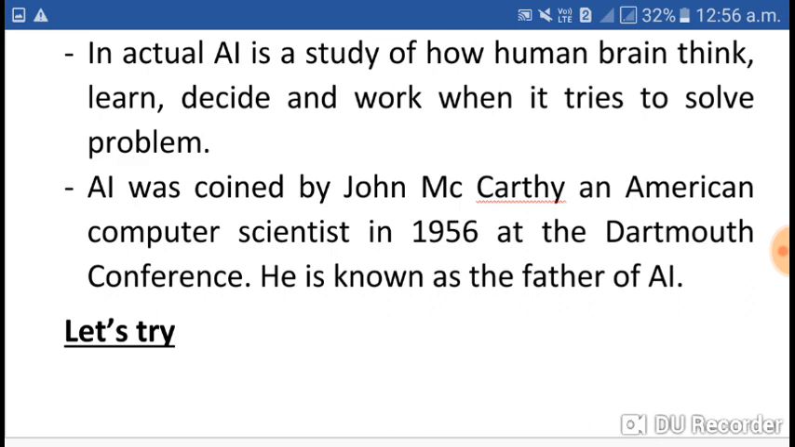And who coined artificial intelligence? AI was coined by John McCarthy, an American computer scientist, in 1956 at the Dartmouth conference, and that's why he is also known as the father of AI.